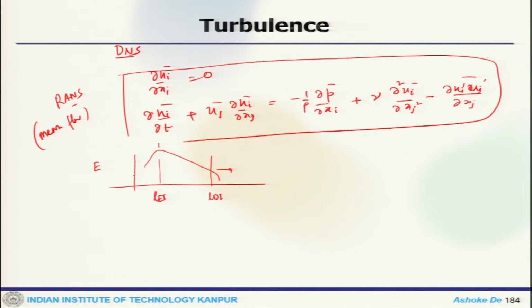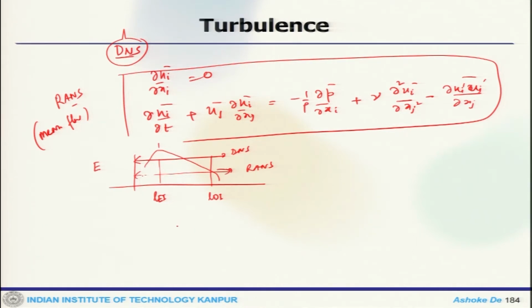So, RANS models the complete spectrum, that means it solves for the mean flow. Now, in actual turbulence you have large scale structures, then energy transfer at the intermediate scale, then the small scale. This is where direct numerical simulation becomes important, which actually solves for each scale. That means DNS, instead of modeling, solves.